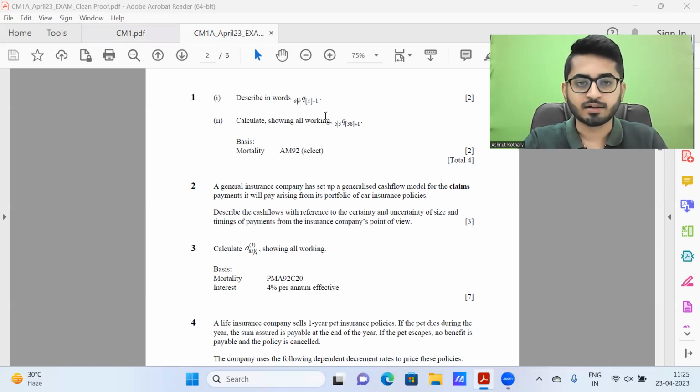So now let's get started. The first question is: describe in words A def B choose x plus 1, and the second part is calculate, showing all workings.